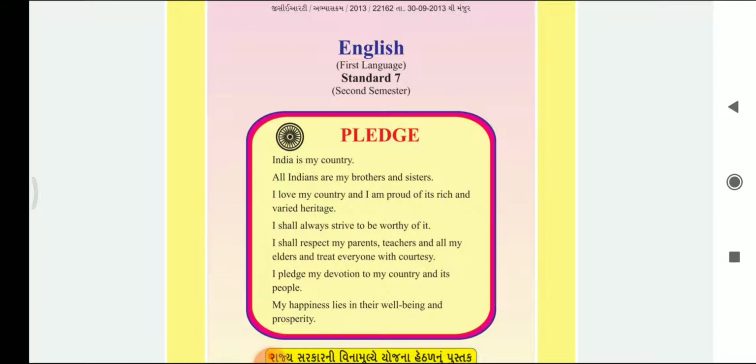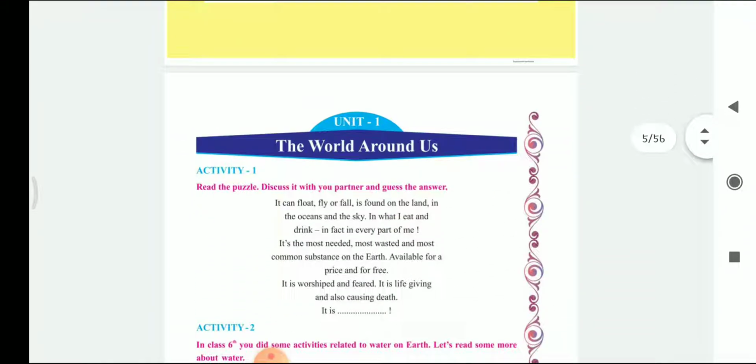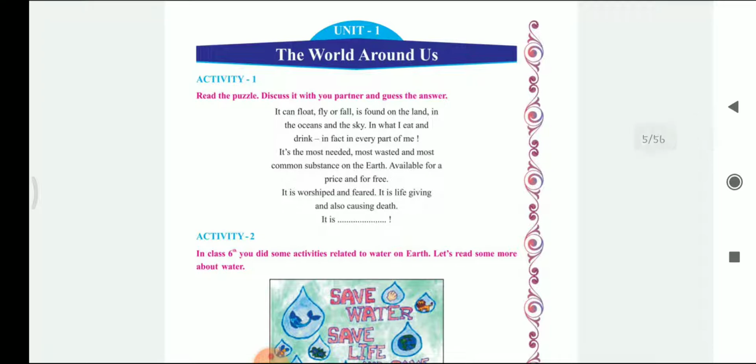My dear students, today we are going to start with the second semester of English for the students of class 7th. Today we are going to start with unit number 1, The World Around Us. So here we are going to study various topics on which we are going to see the livelihood, the nature, the world which is around the human beings. Let's see activity number 1.